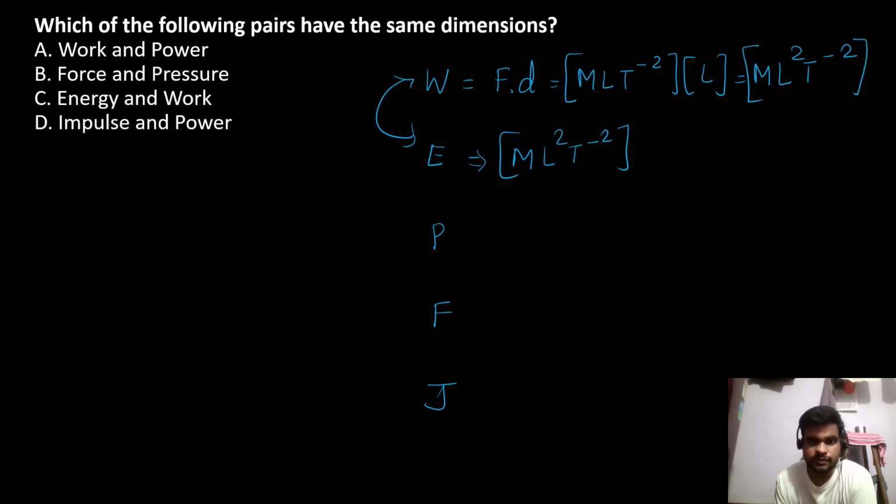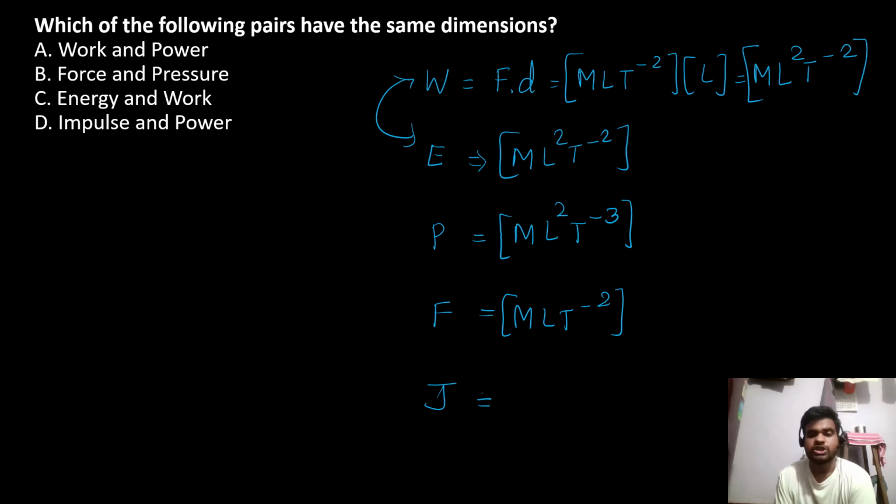And power is work per unit time. Power also we derived in the last question. So it is ML square T raised to minus 3, since time in the denominator will go up, and force was already calculated. Impulse is change in momentum, so it is basically m into v. So velocity is LT raised to minus 1.